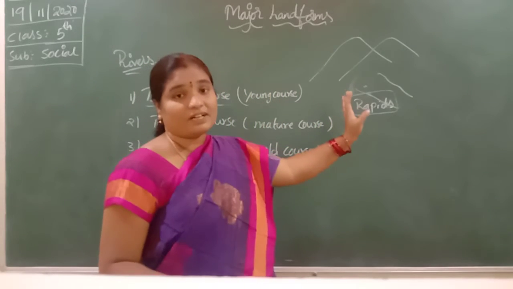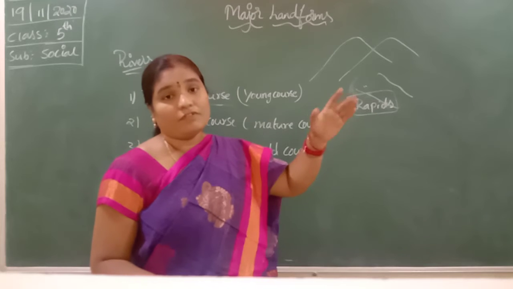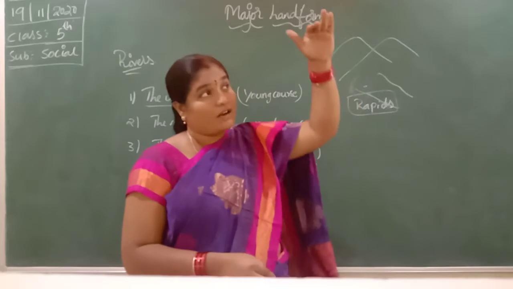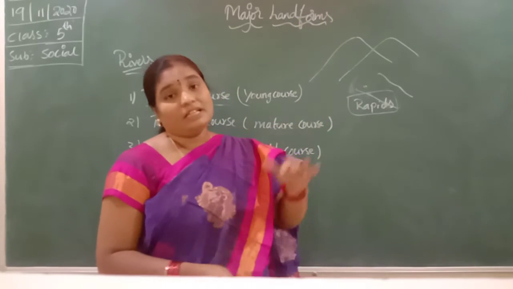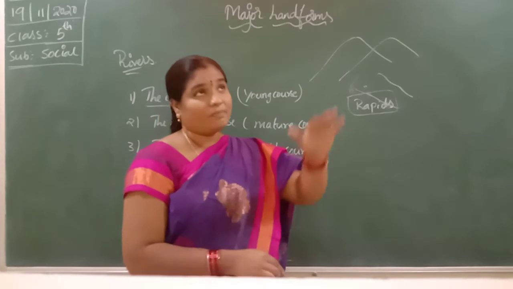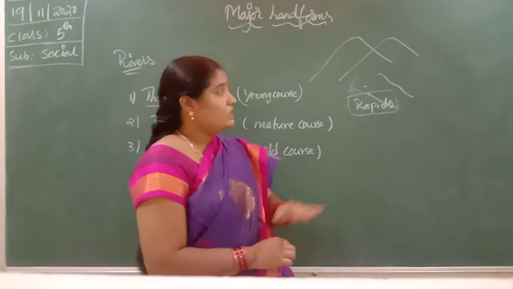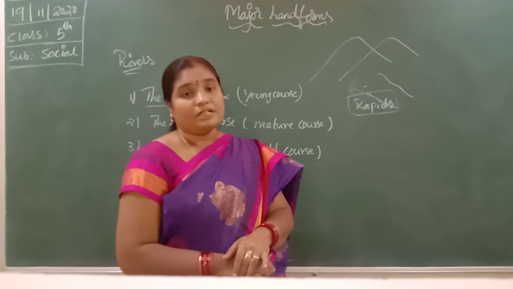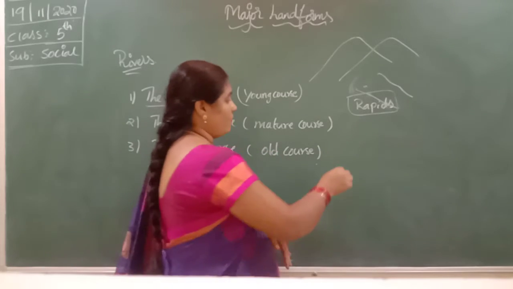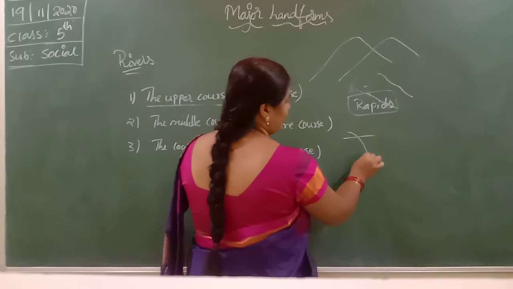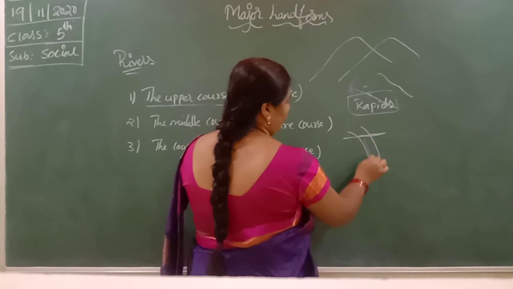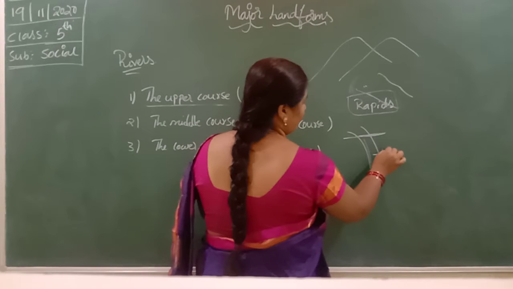These are the examples for the upper course. The flow of the water is very fast on the rocks. The waterfall falls from up. It falls down with a very great force from a high level, so it is known as the upper course. The waterfall, when it falls from a height with force, is the upper course.